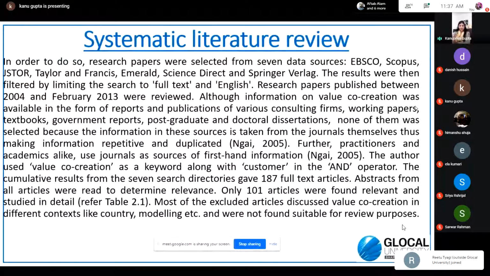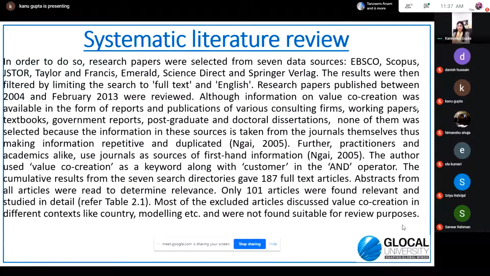So when you give the systematic literature review in your thesis, then also you need to open the time span, that which research papers were being taken by you, from which year to the beginning of the time and the ending of the time. All the information on value co-creation was available in the form of reports and publications of various consulting firms, working papers, textbooks, government reports, postgraduate and doctoral dissertations.